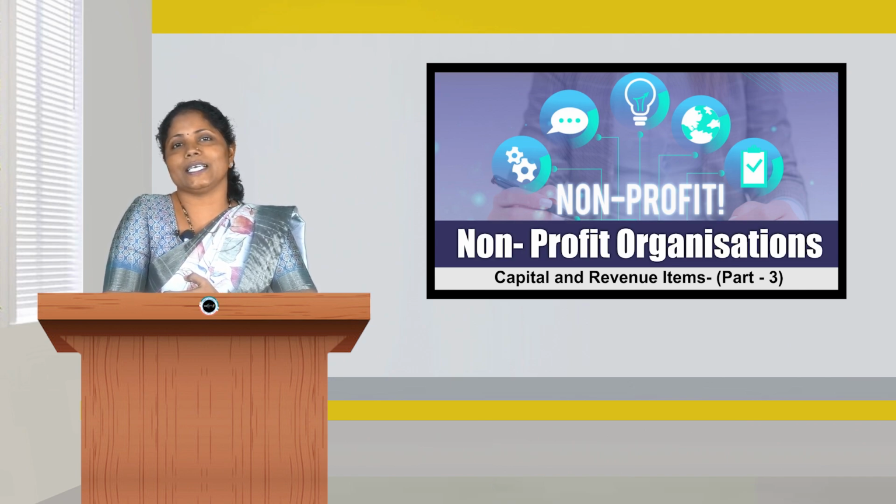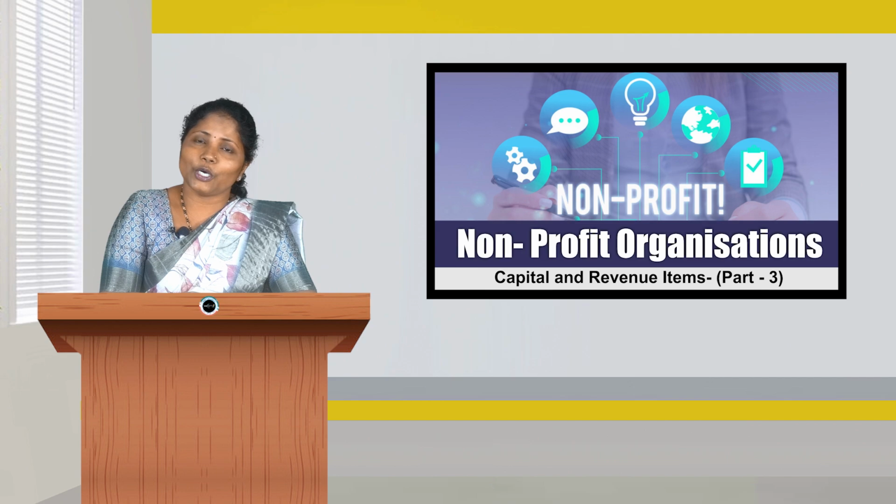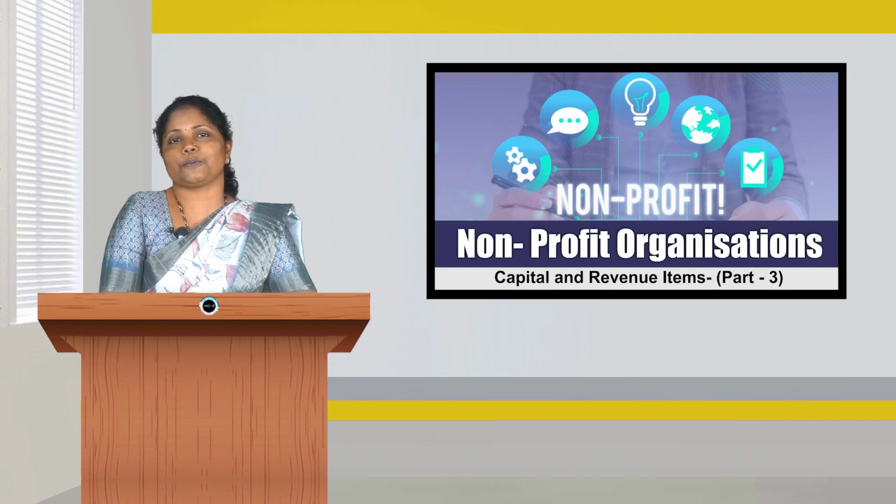Therefore, this is considered as capital expenditure and to be debited to motor car account but not to the repair charges account. The next is expenses incurred for erecting a new machine. As I said earlier, any cost of installation of any of the assets will be considered as a capital expenditure.